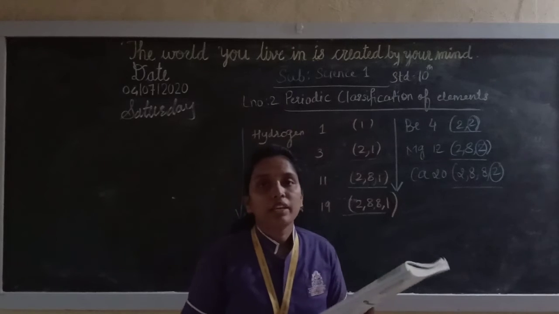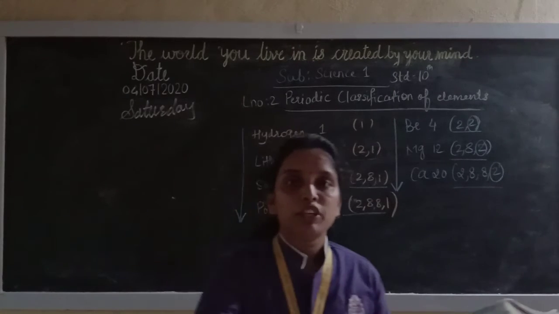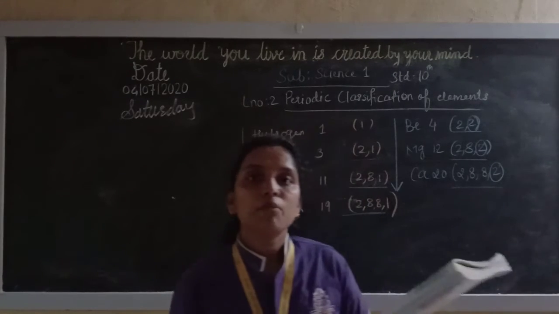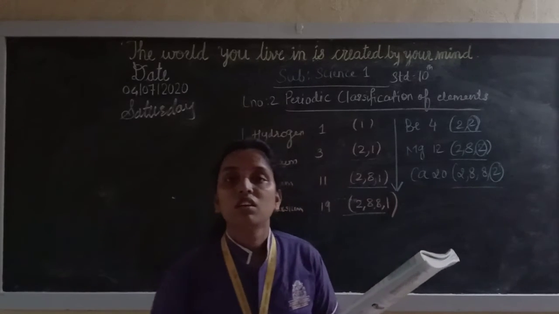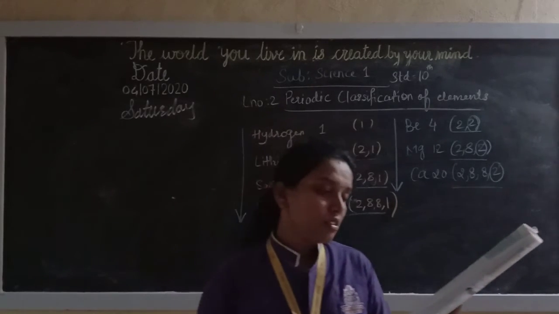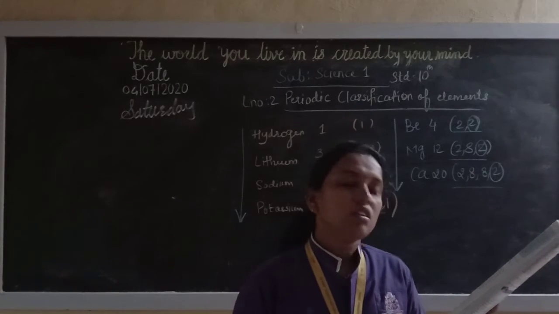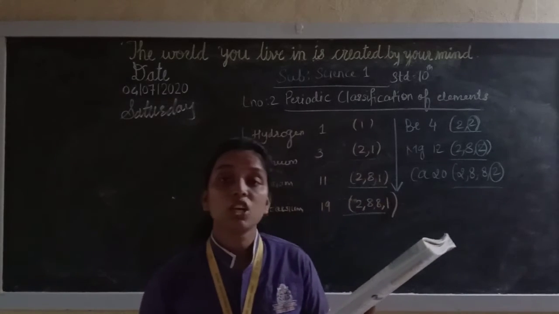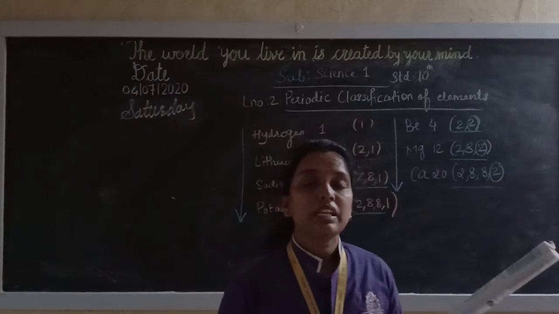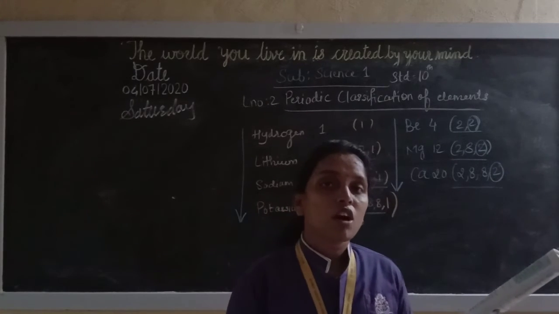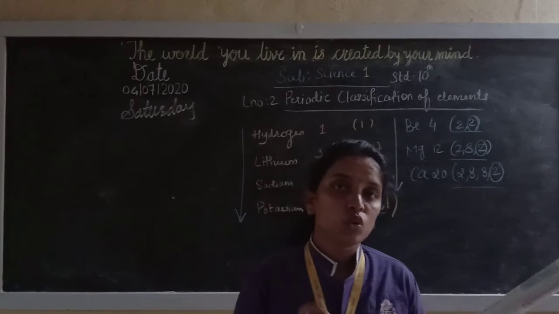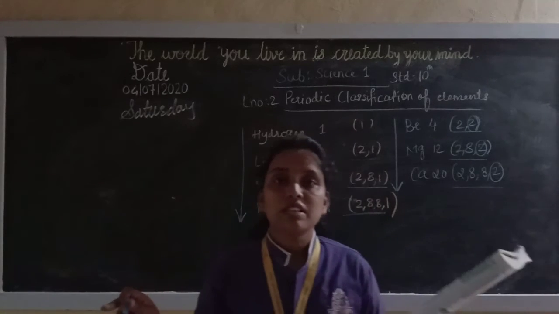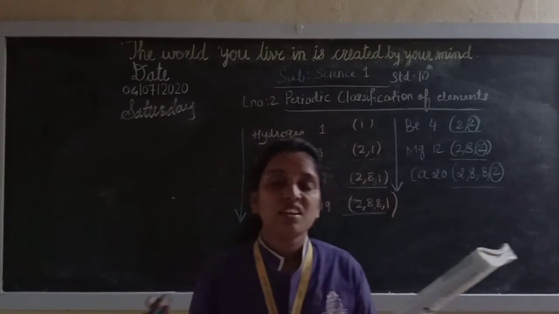Then we came to know that atomic number is specific to each element, so it is more characteristic than atomic mass. Vertical columns are called groups. In the periodic table there are 18 groups. Horizontal rows are known as periods, and there are 7.